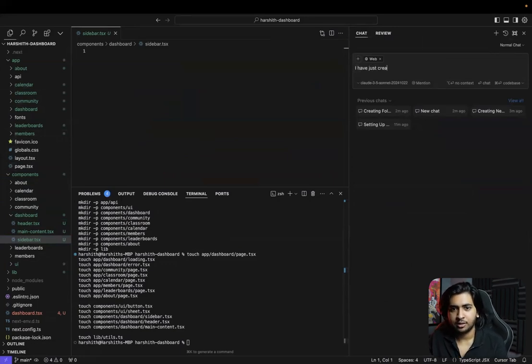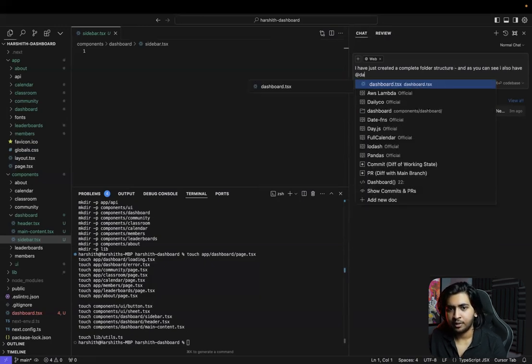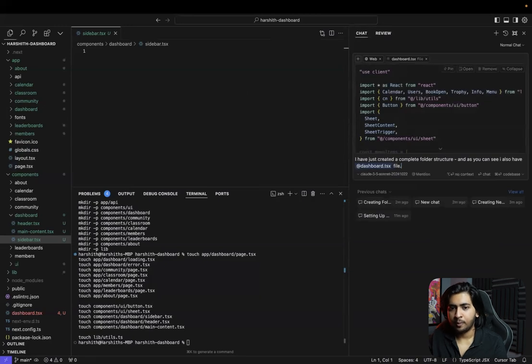I have just created a complete folder structure, and as you can see, I also have a dashboard file, which is super basic. And if you guys think it's taking a lot of time, trust me, it's just going to take a lot of time for the folder structure, and once that's set, you can build so quickly. All right, which is a basic wireframe of the dashboard.